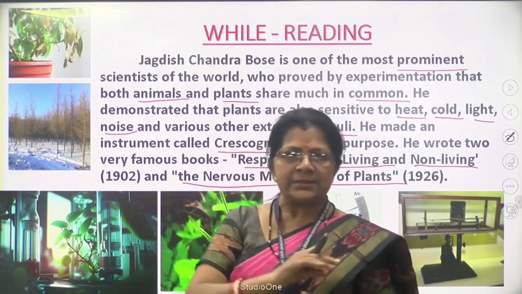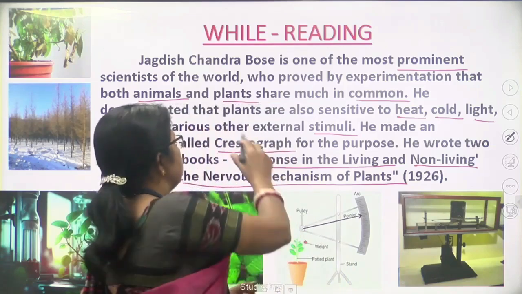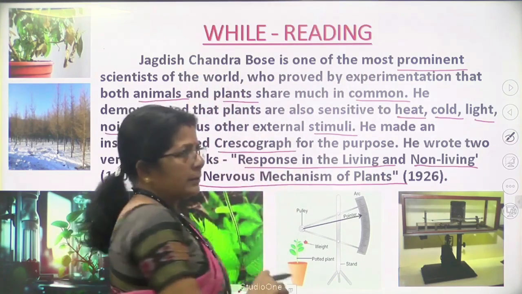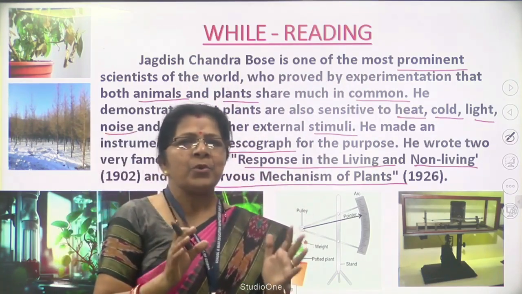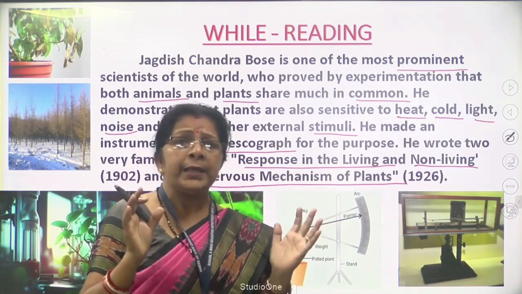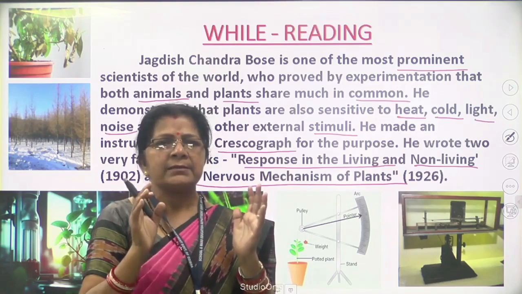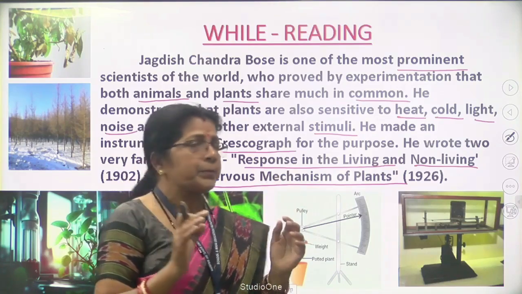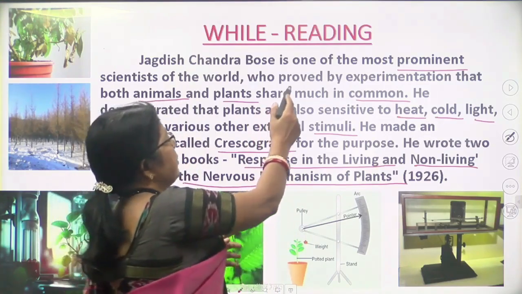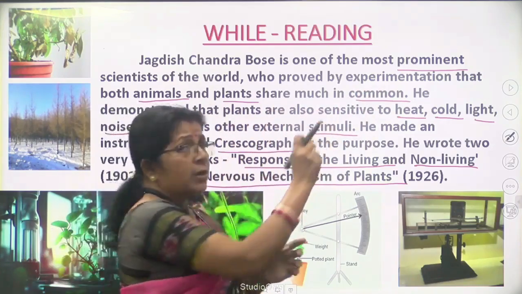First I discuss one paragraph, then I will proceed to the second paragraph. Jagdish Chandra Bose is one of the most prominent scientists of the world. He was a famous scientist all over the world, not only in India. He was very famous and a very important person in the field of science. Why was he prominent? Because he proved by experimentation that both animals and plants share much in common.